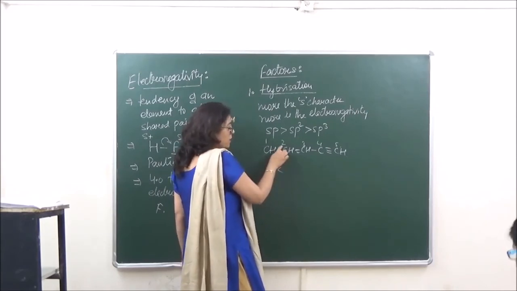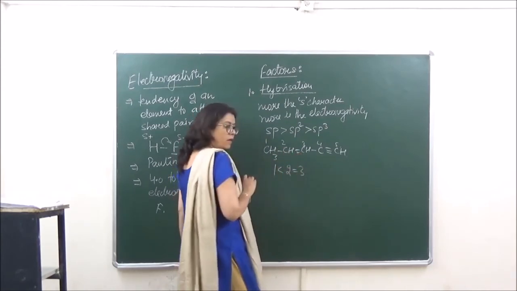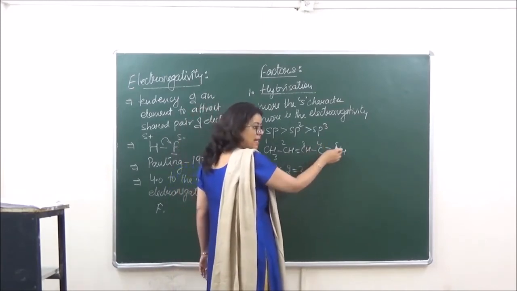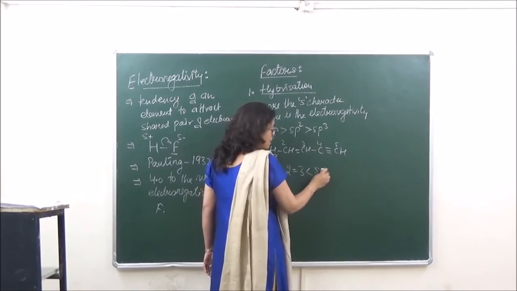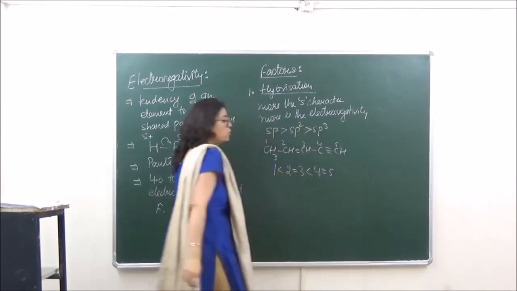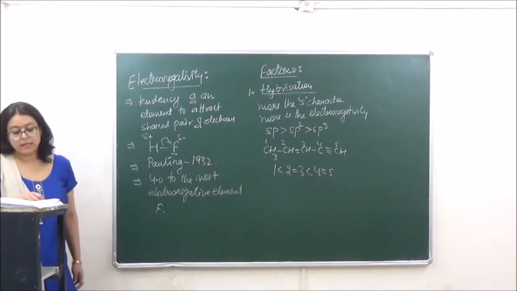Then 2 is sp2, 3 is also sp2, so 2 is equal to 3, and then 4 is sp and 5 is also sp, so 4 is equal to 5. So this is how the question can be taken care of.